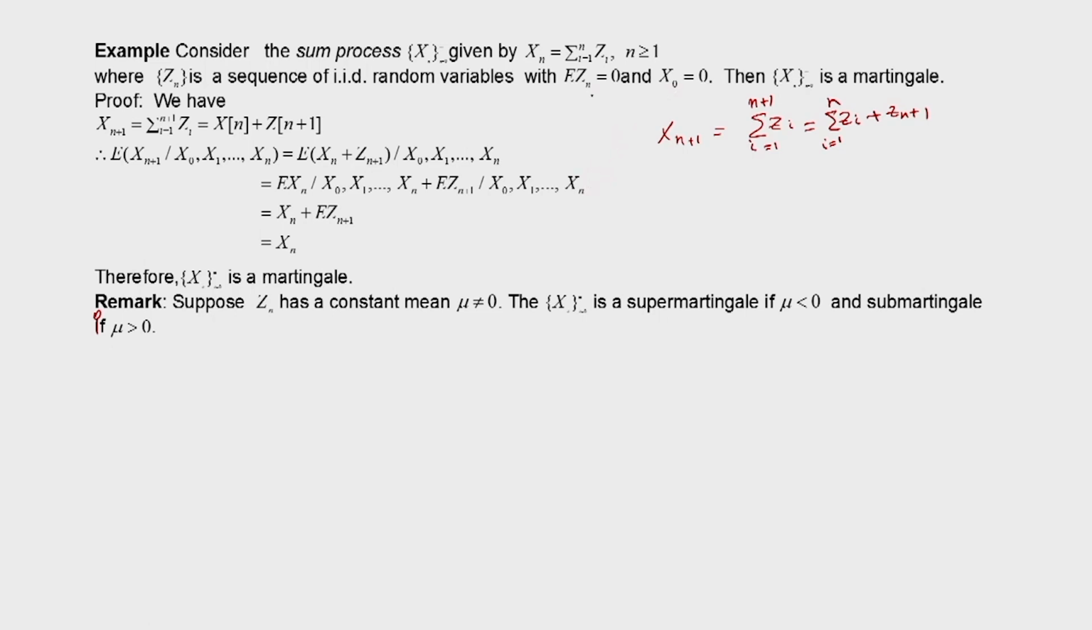If the mean is greater than 0, then it will be a submartingale, and if the mean is less than 0, it will be a supermartingale. So, we gave the example of martingale, supermartingale and submartingale. We will consider another process.